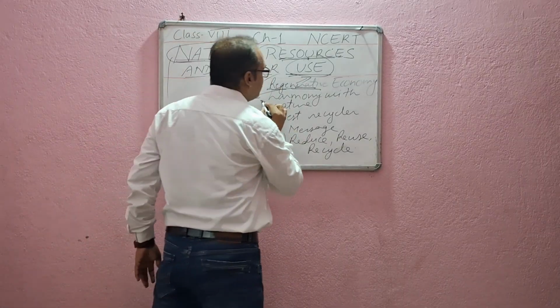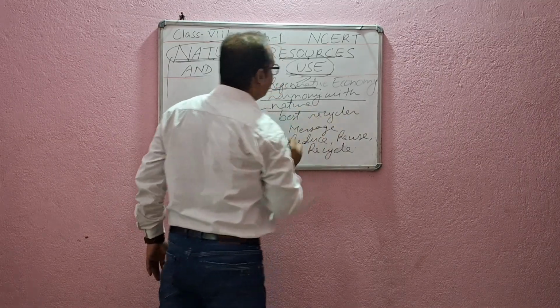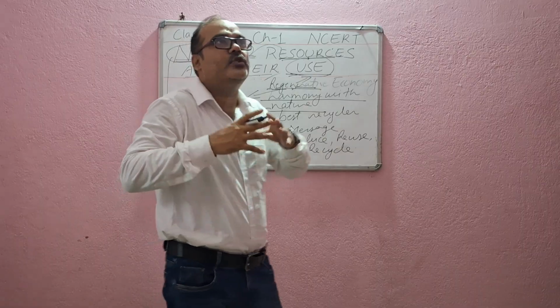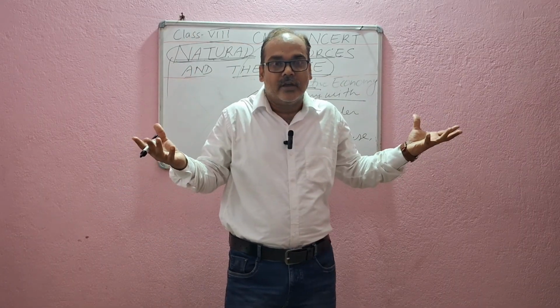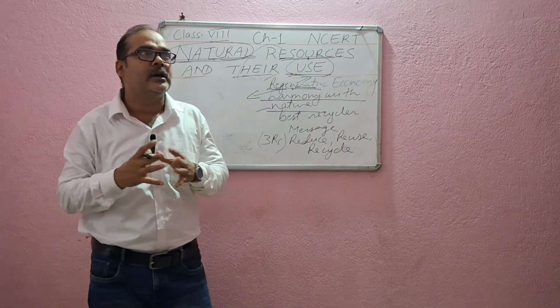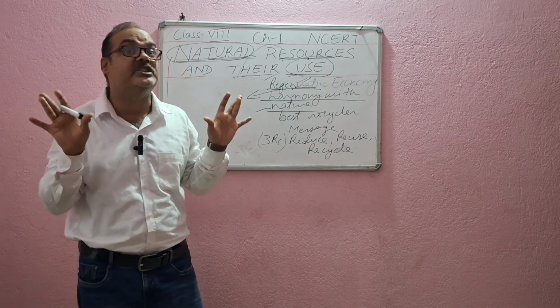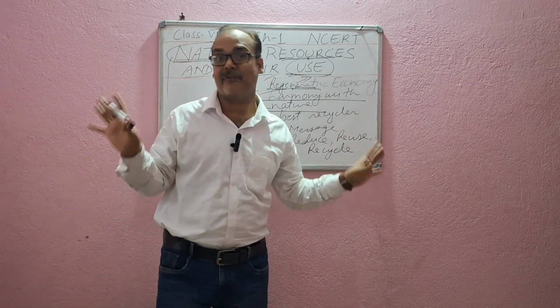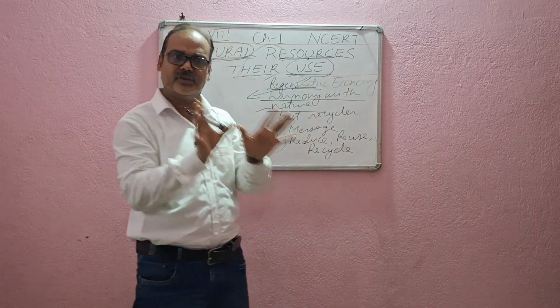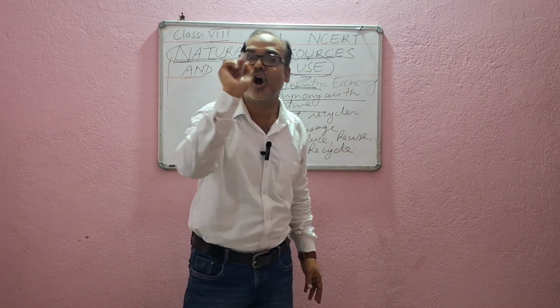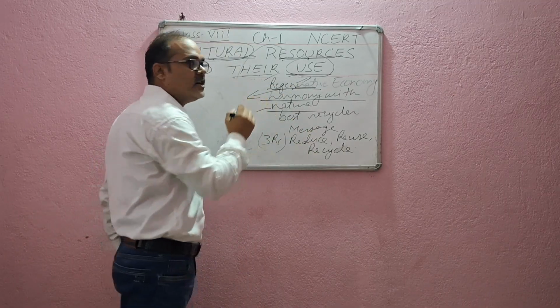Next, we should take care of harmony with nature. Whatever way we use the resources, it must be compatible with the environment. We are not supposed to disturb the environment. Use the resources nature has given you, but we are not supposed to disturb nature.